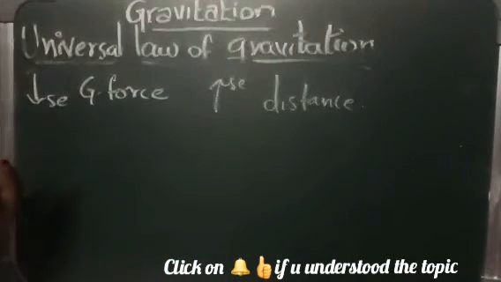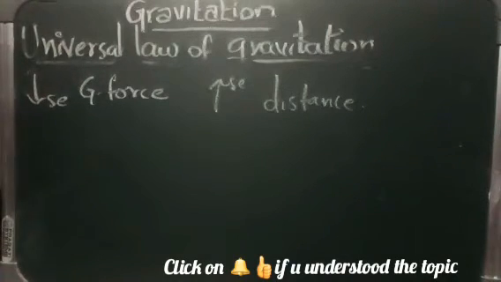So with this you can say that according to Newton's third law, the force on the apple by the earth is equal to the force on the earth by the apple. We get the force on an object by the earth by using the second law of motion.